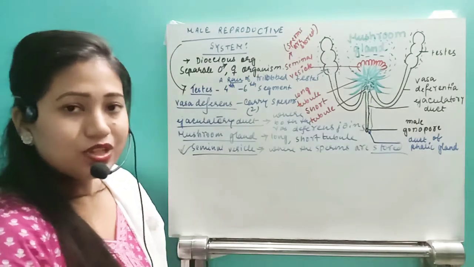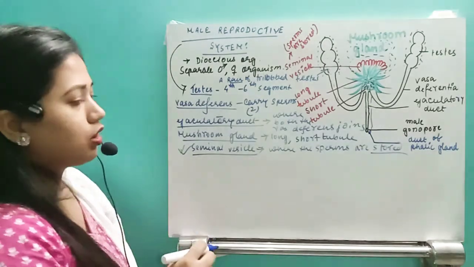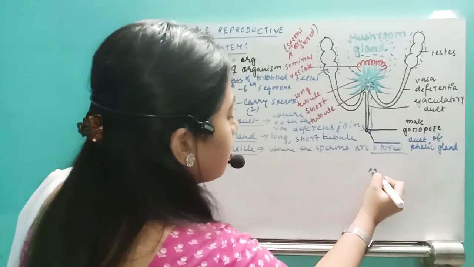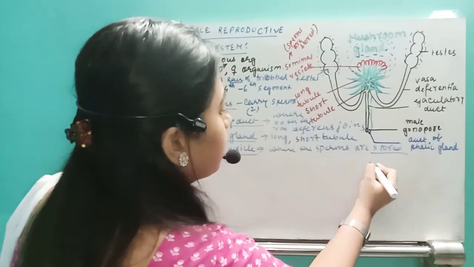After that, you just see there is a thing. First of all, these are supposed to be the sperms or the spermatozoa. So this spermatozoa will be covered by whom?